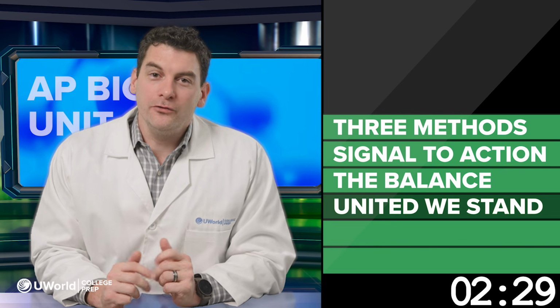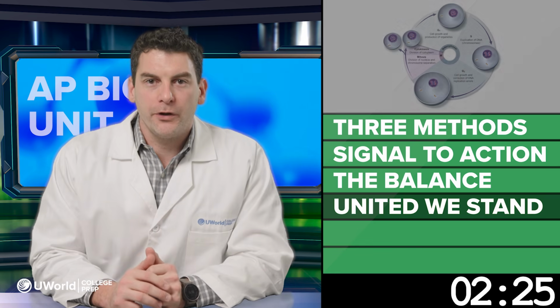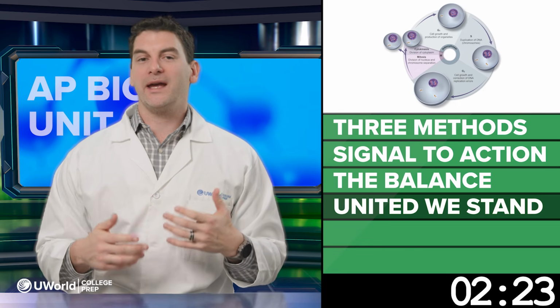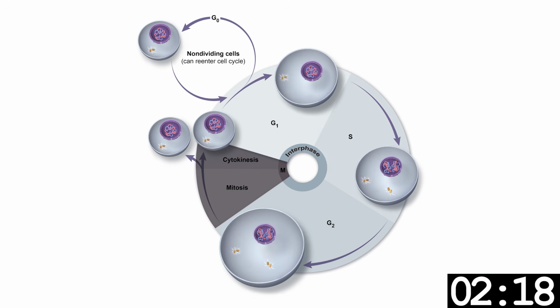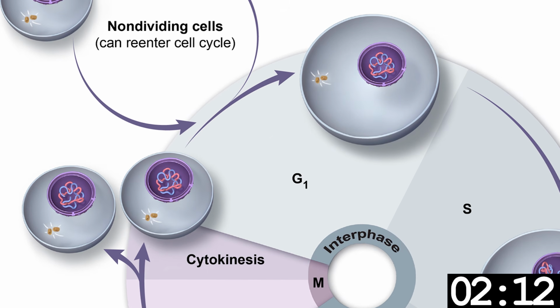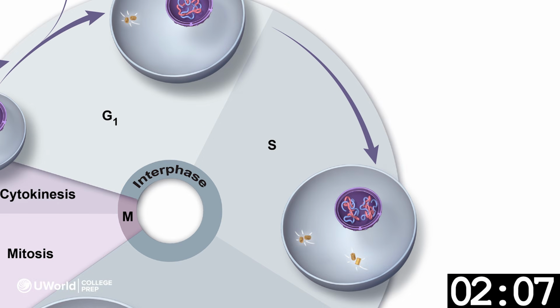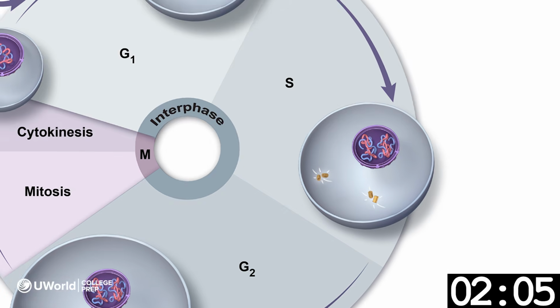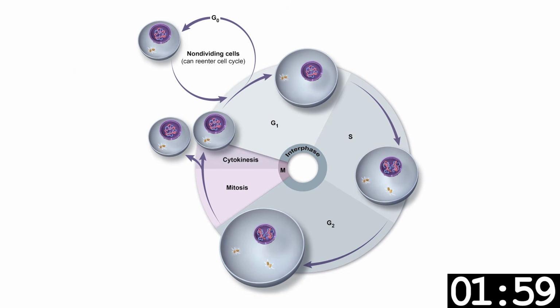Our last segment, United We Stand. Our final major topic is the cell cycle, the process that controls cell growth and division. The cell cycle has 2 major parts, interphase and mitosis. Interphase consists of G1, where the cell grows and duplicates its organelles, the S phase, where DNA replicates into 2 sister chromatids, and G2, where proteins and ATP are produced and centrosomes replicate.